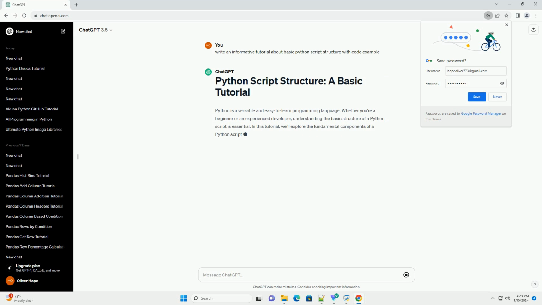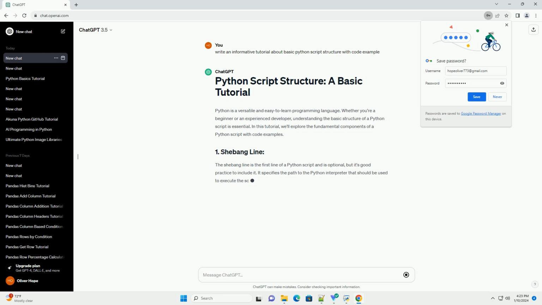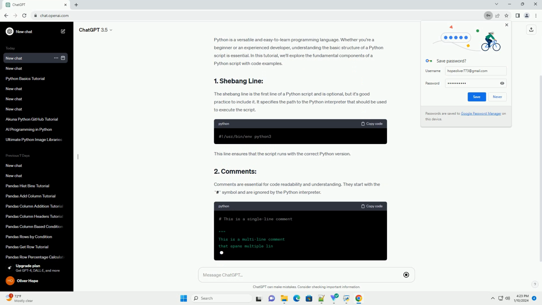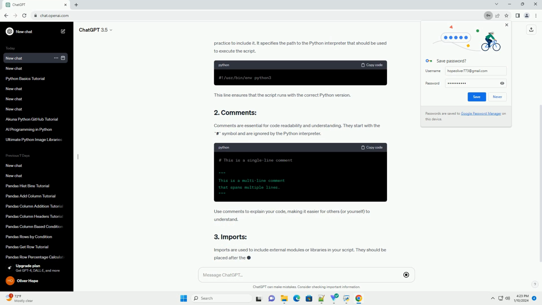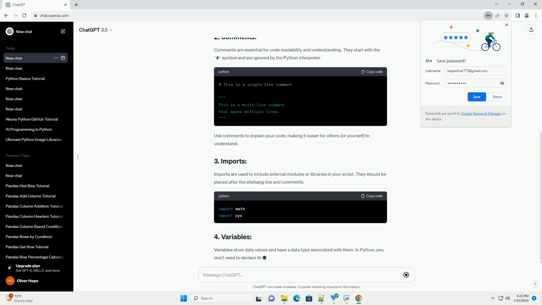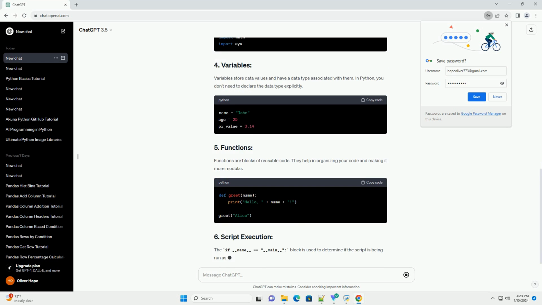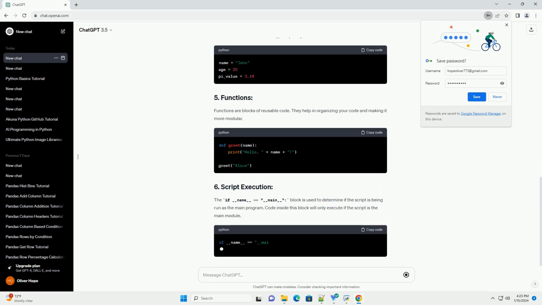Python is a versatile and easy to learn programming language. Whether you're a beginner or an experienced developer, understanding the basic structure of a Python script is essential. In this tutorial, we'll explore the fundamental components of a Python script with code examples.